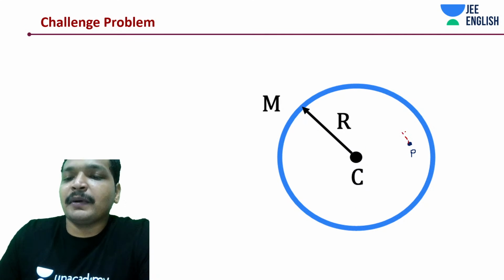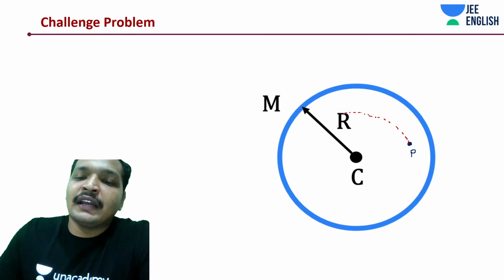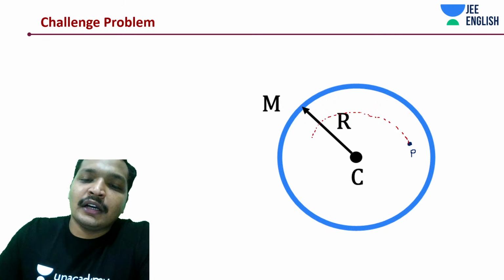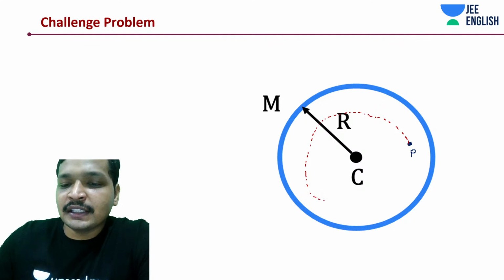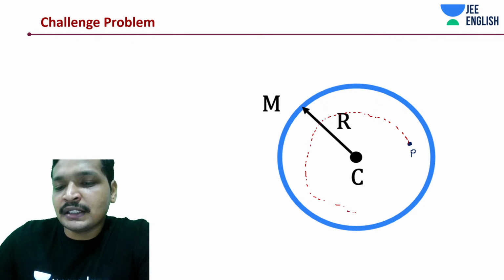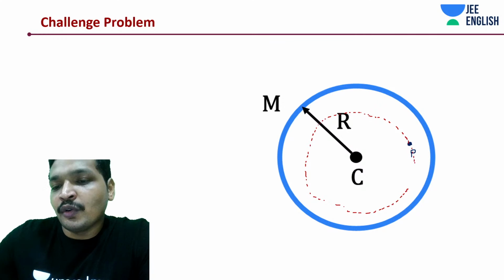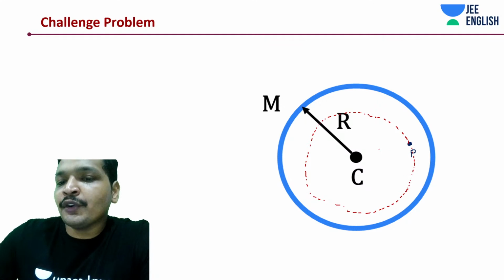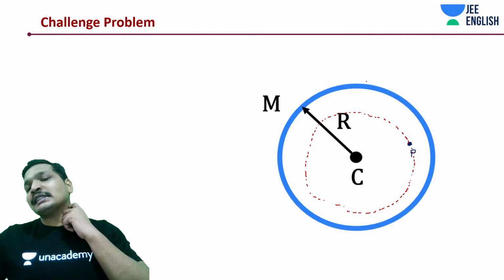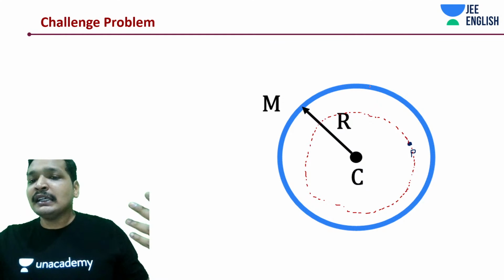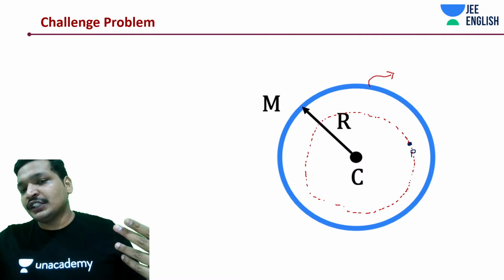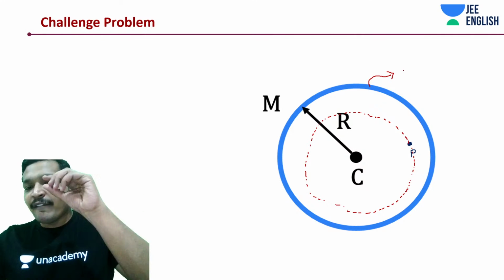If you have noticed your past 10 years papers, at least one question in every paper would be about the Gauss law. So you draw a Gaussian surface like this, which should be very symmetrical to your original body. What is the mass here? This is a spherical shell. Shell means very thin.